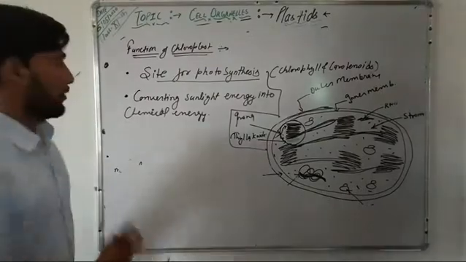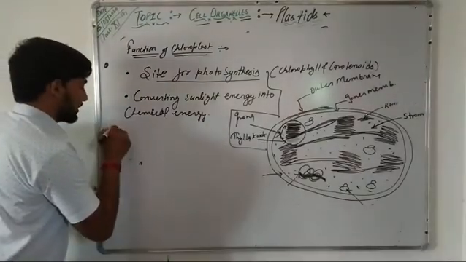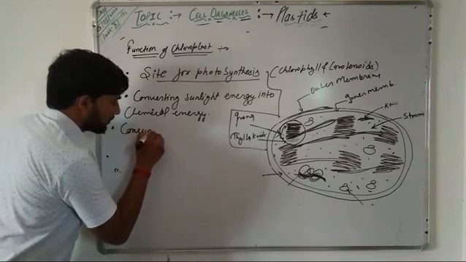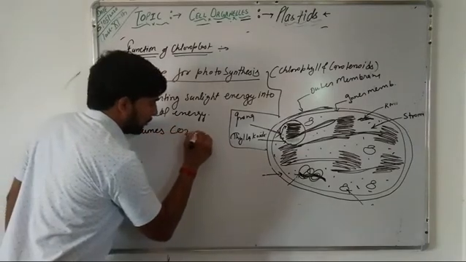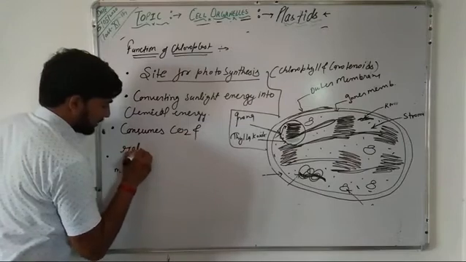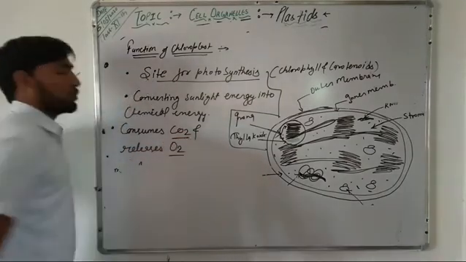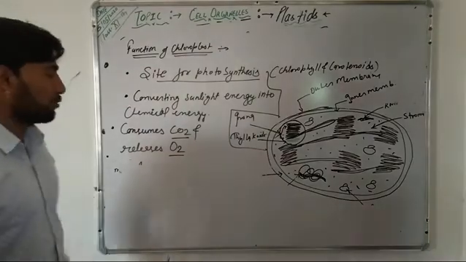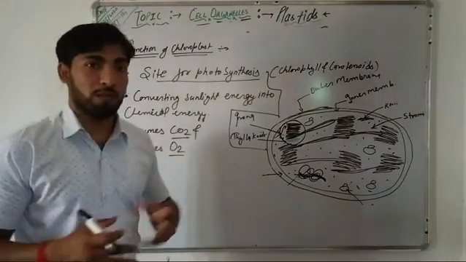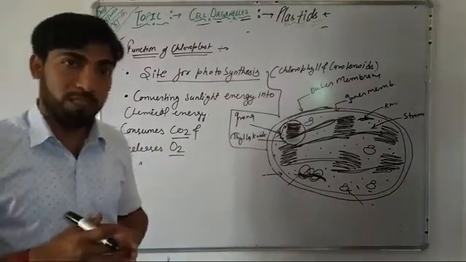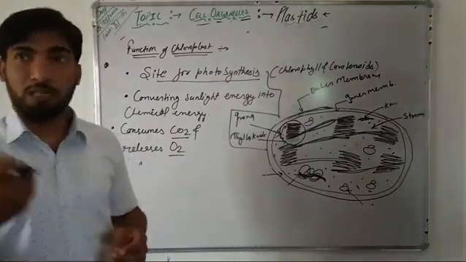The third function of this chloroplast is that they consume CO2 and release O2. So they are responsible for the balancing of CO2 and oxygen in the atmosphere. They consume CO2 during photosynthesis and release oxygen which is required by the animals.